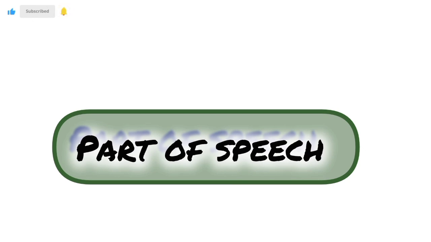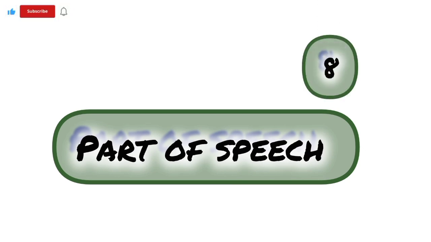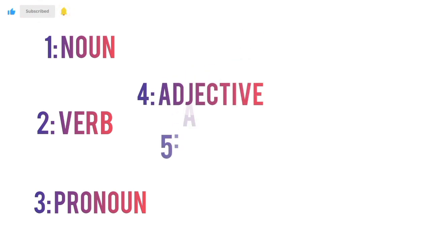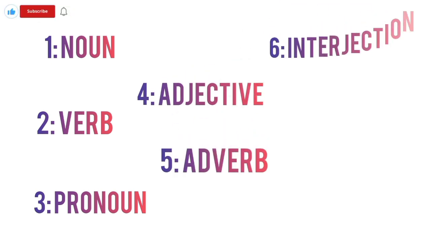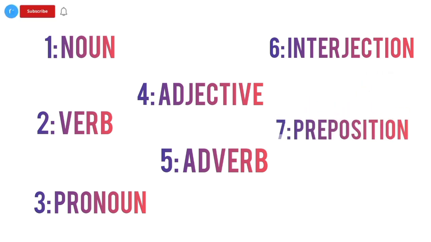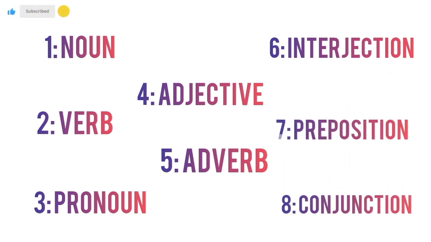Learn parts of speech. There are 8 parts of speech in the English language. Let's learn. Noun, verb, pronoun, adjective, adverb, interjection, preposition, and conjunction.